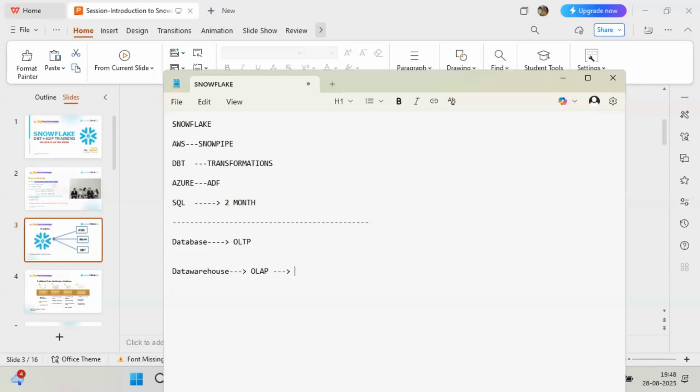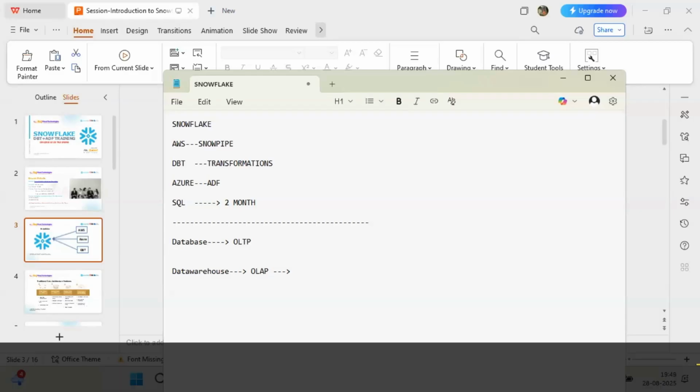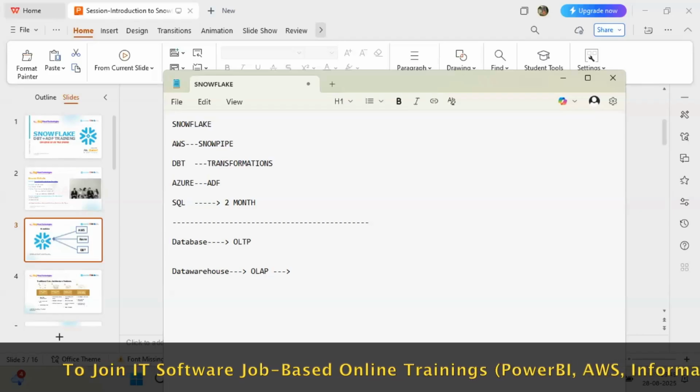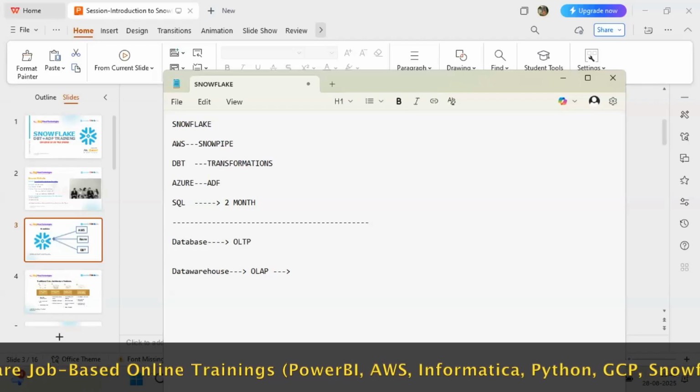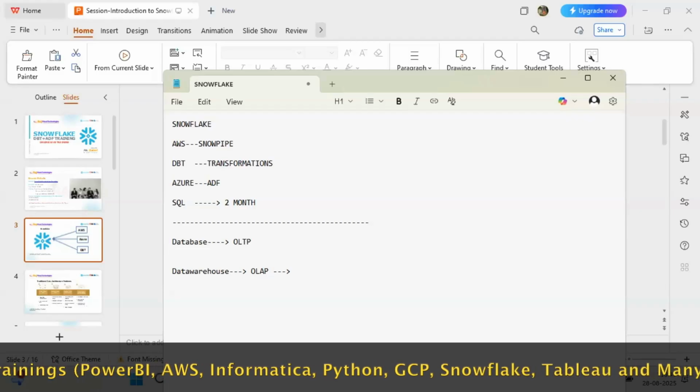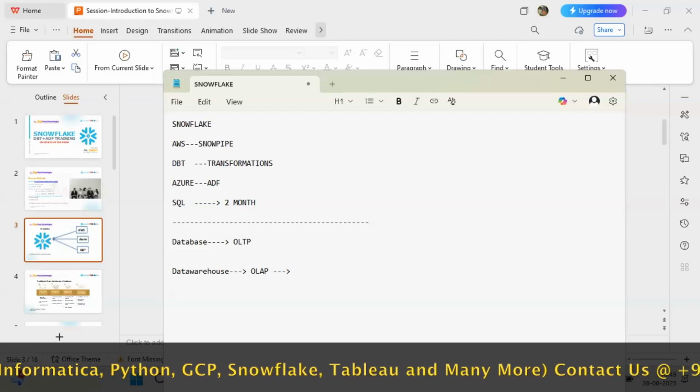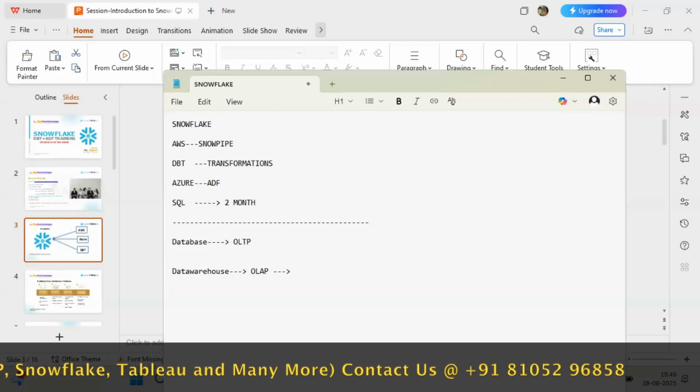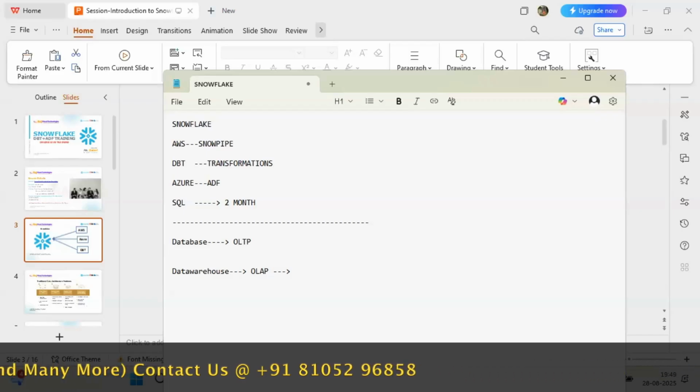Why do I still want to use Snowflake only? I don't have anything against the others. Many technologies are there: Informatica, Redshift, even Databricks will come, BigQuery. If you search, so many technologies are there. But who will take the decision? Not you and me. If we decide, we'll sit with the technology we are comfortable with, generally. So the client will take the decision. The client will take the interest in these technologies.